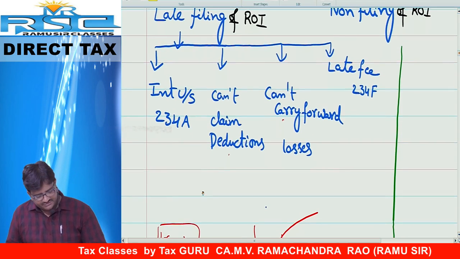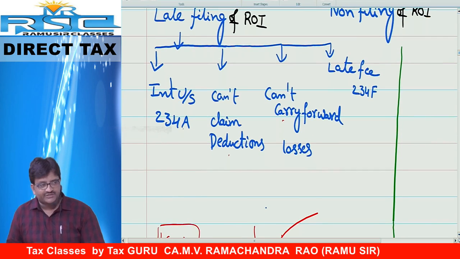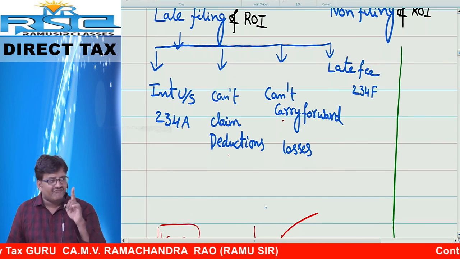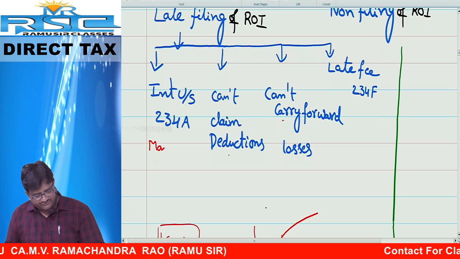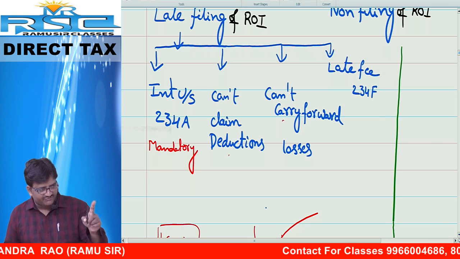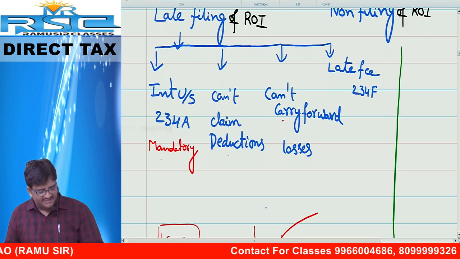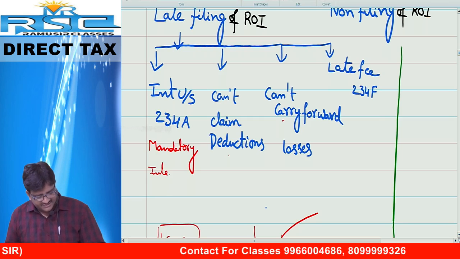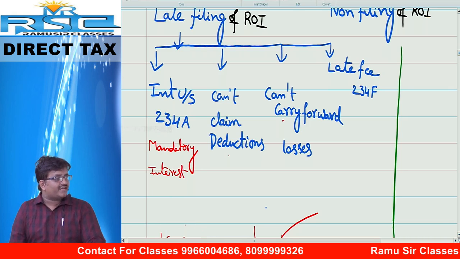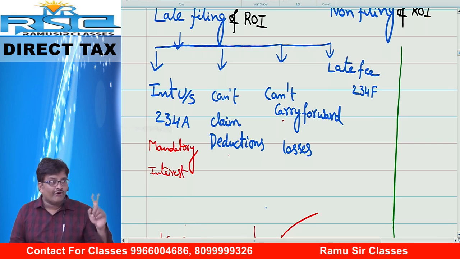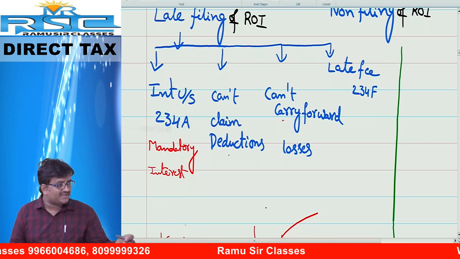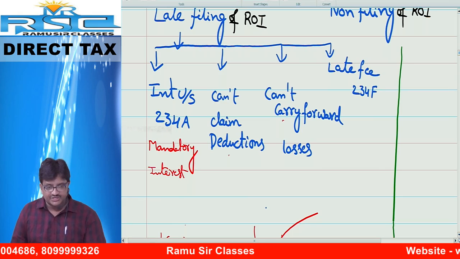Consequence number one: interest under section 234A. Every SSE compulsorily has to file the return. Otherwise, if you file the return late, compulsorily you have to pay interest. That is the reason it is called mandatory interest. 234A interest is known as mandatory interest. Nobody can waive the interest. It is by default compulsory under section 234A.